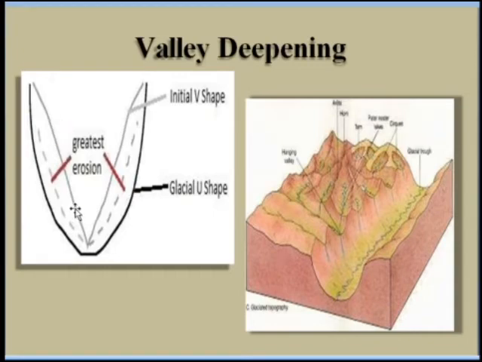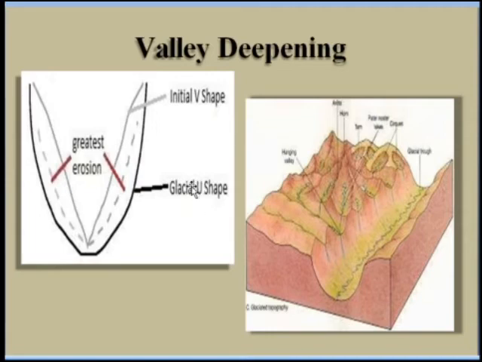In the figure you can see initially they are in the V shape, but due to the continuous erosion into this valley, the valley becomes widened, and then it becomes a U shape. So originally it is in the V shape, and due to the continuous erosion, it becomes the U shape.